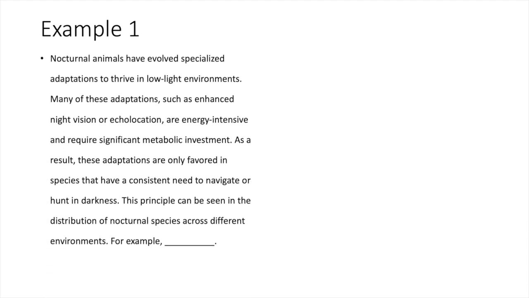So we'll start off with an example, and then I will go through an example approach that you can use to break down these questions and try to answer them. So here's an example.